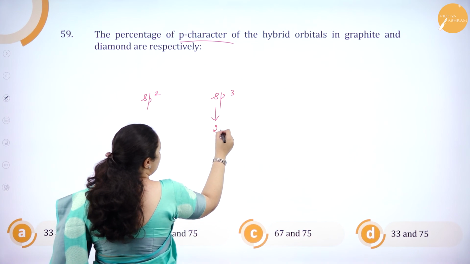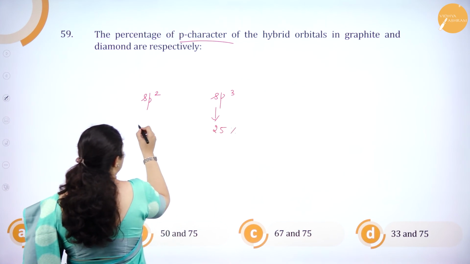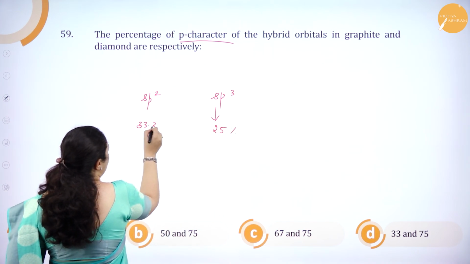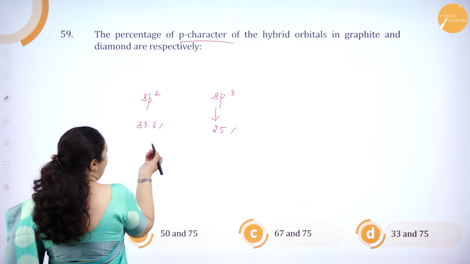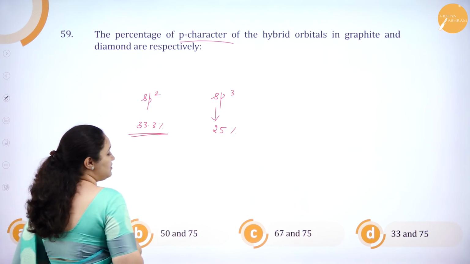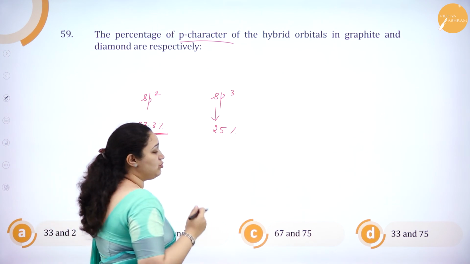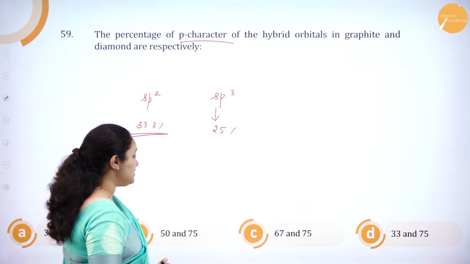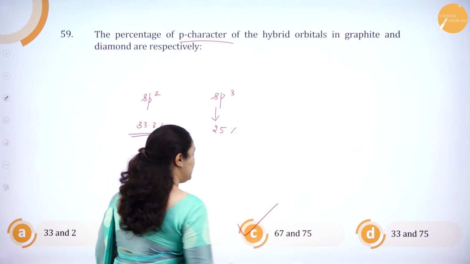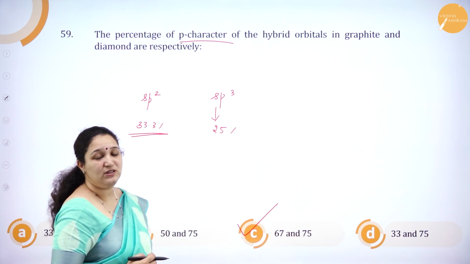So the percentage of S character is 25% here and 33.3% there. So P character is, of course, 100 minus 33, it should be 67, and 100 minus 25, it should be 75. So it is 67 and 75%, that is option C.